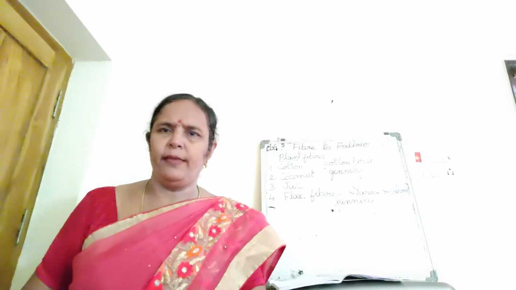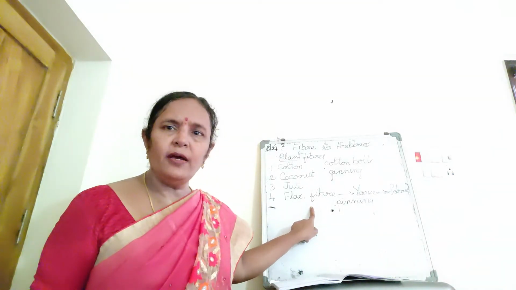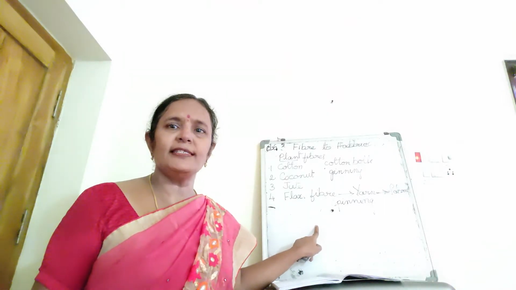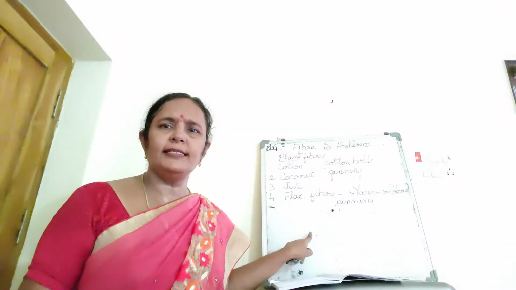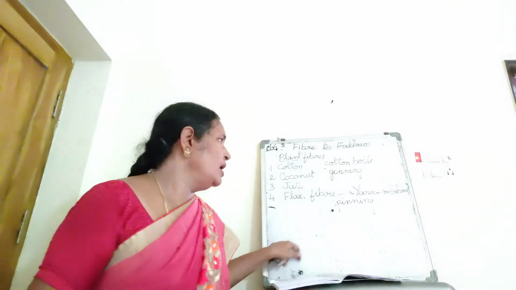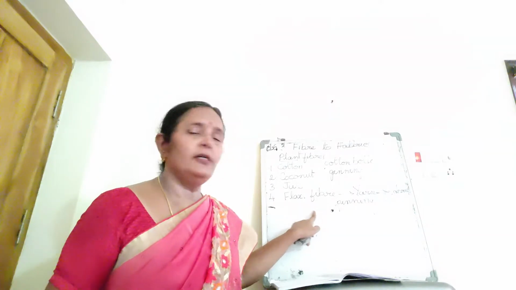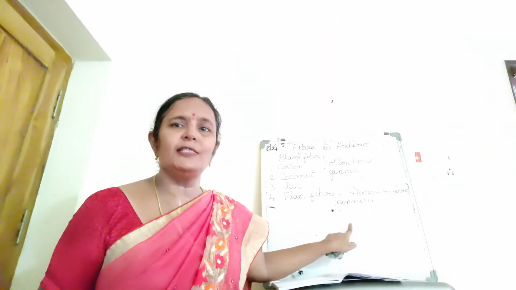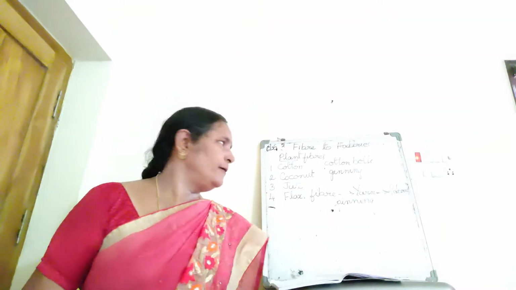That's the journey of fiber to fabric. First, the cotton fiber is obtained from the fruits of the cotton plant called cotton bolls. The seeds have this fiber. The fiber is attached to the seeds. That fiber is separated from the seeds using hand or machine. That process is called ginning. And from this fiber, yarn is spun. Yarn is prepared. That process is called spinning. It is done by takli or charkha.